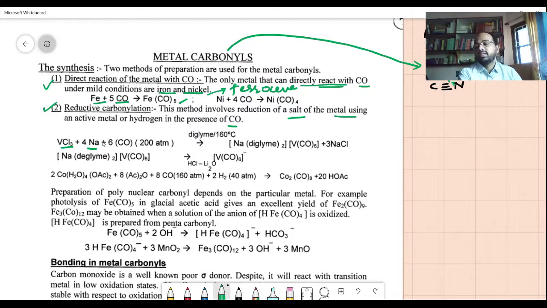It reacts with sodium in the presence of diglyme at high pressure and 160 degrees C. So you get sodium diglyme twice and vanadium hexacarbonyl plus 3 NaCl, and this is further reacted with HCl and lithium to give vanadium hexacarbonyl.